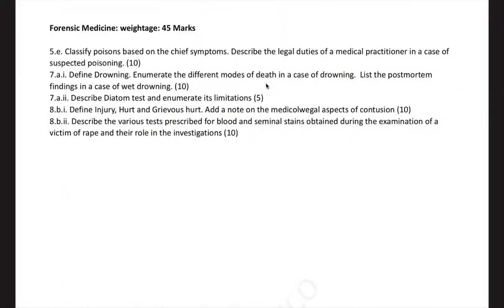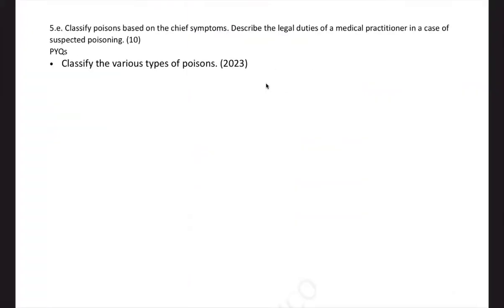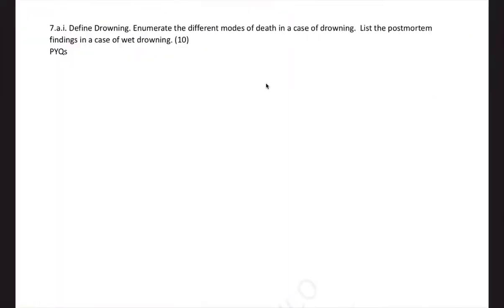So this will conclude microbiology, and finally forensic medicine. Less weightage is given to forensic medicine this time. So they have given only 45 marks weightage. In forensic medicine, classify poisons was one question which was already asked in 2023. But describe the legal duties of a medical practitioner in case of suspected poisoning is the latest area where you have to mention the latest legal sections associated with examination of a poison case.